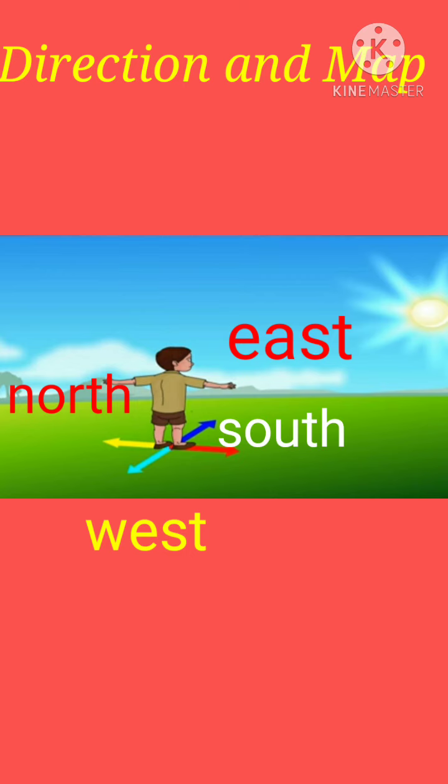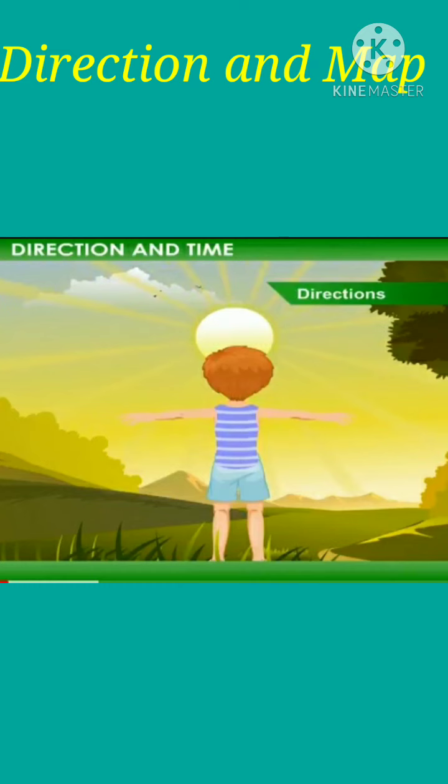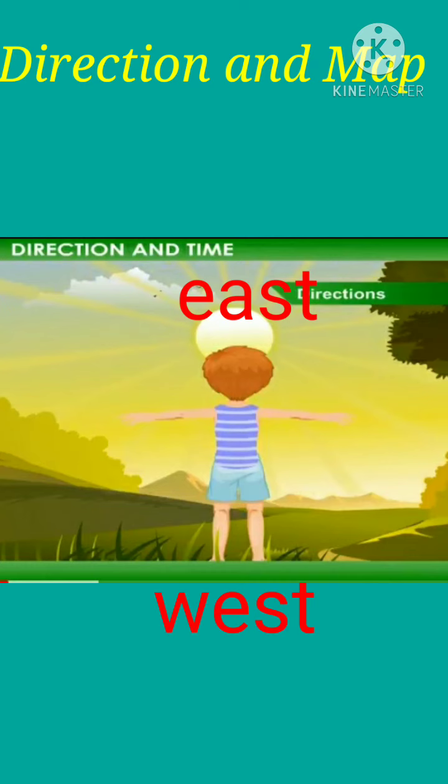Okay. For better understanding of the directions, let's do an activity. Now, all of you stand facing the sun. Now, stretch your arms as shown in the picture. Now, in front of you is the east and behind you is the west.